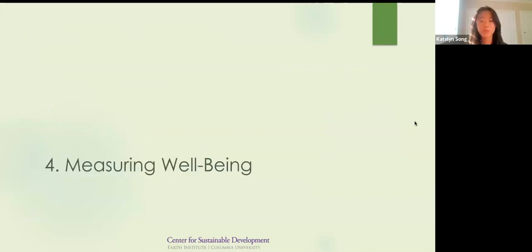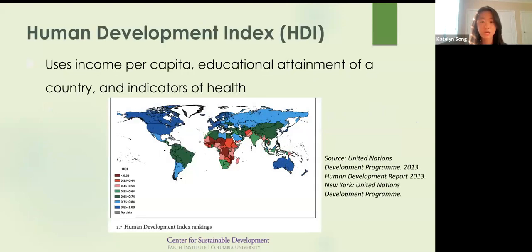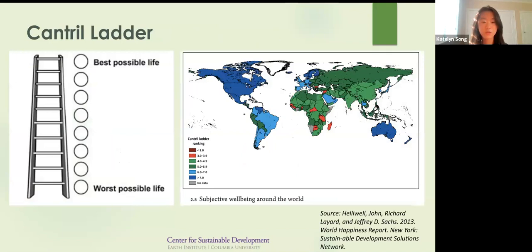Moving on to measuring well-being, it was also mentioned before that GDP isn't able to take into account things such as education or the health of a population. This is where the Human Development Index, or the HDI, comes in. The HDI provides a more holistic account of human development by considering income per capita, educational attainment of a country, and indicators of health such as life expectancy. Interestingly, some countries are considered high income in terms of GDP per capita, but rank lowly on the HDI, and vice versa.